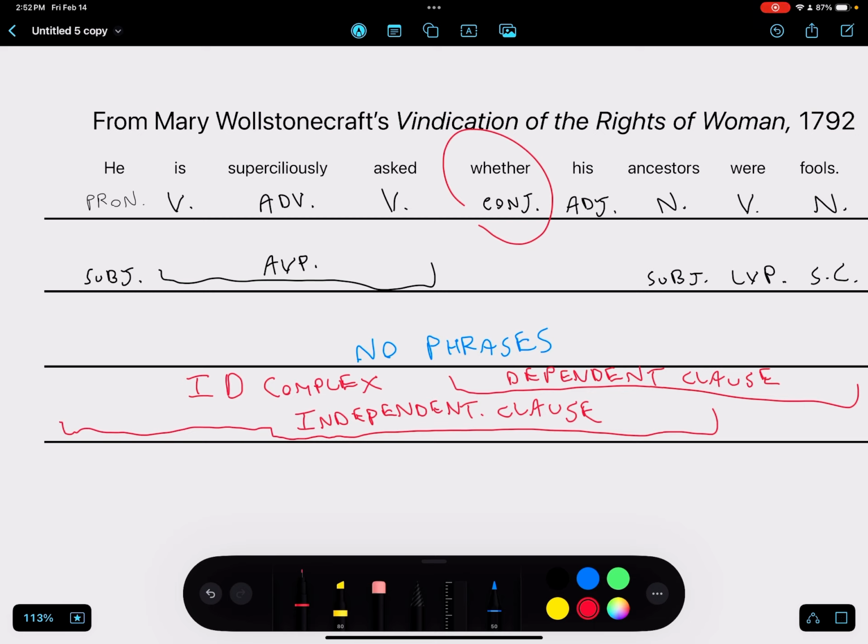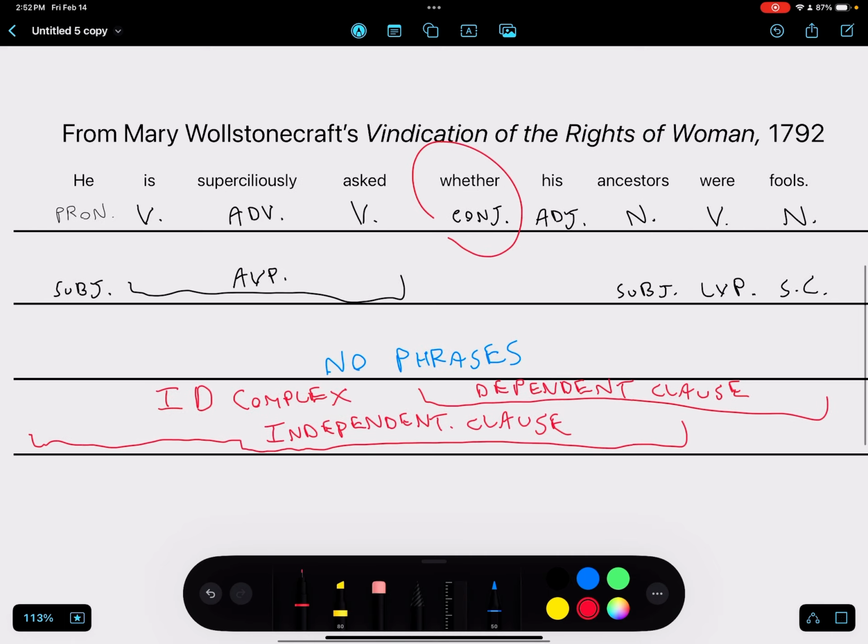So we've completed analyzing this sentence. This was a much stranger one. We've got 2 clauses here, the complex sentence. We have no phrases. We've got a subject and predicate. He is superciliously asked. Then we have, and superciliously in this case means with a raised eyebrow or sarcastically, stems from the root super meaning over.